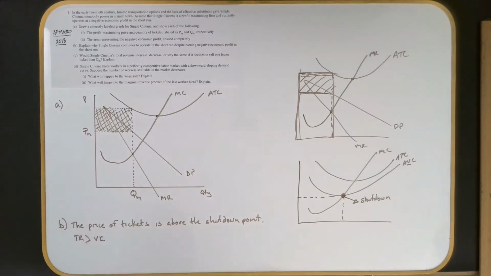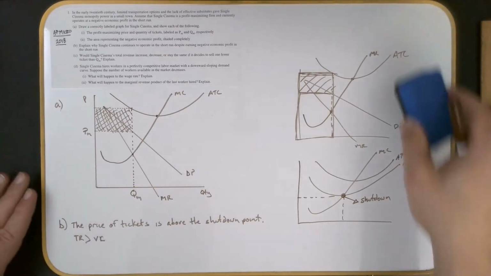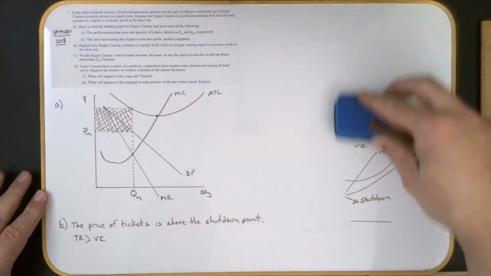Okay, part C. Would Single Cinema's total revenue increase, decrease, or stay the same if it decides to sell one fewer ticket than Q sub M? So I want to draw a little graph over here.